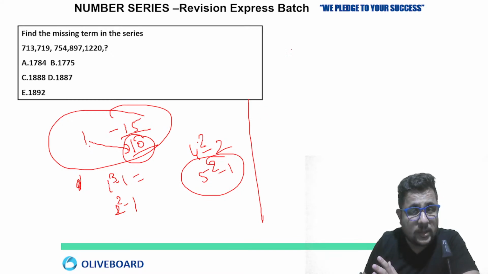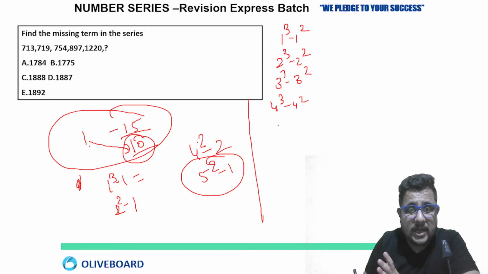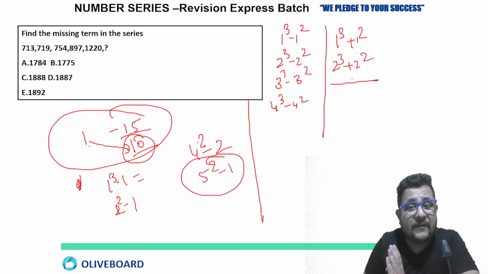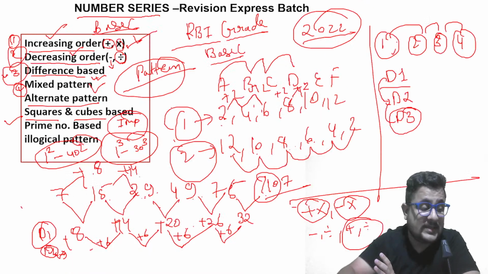That is 1 cube minus 1 square, 2 cube minus 2 square, 3 cube minus 3 square, 4 cube minus 4 square, and similarly for all, till 10 at least. Then 1 cube plus 1 square, 2 cube plus 2 square. This also you have to remember and practice. Keep these values in your mind and you will be able to solve the number series easily.